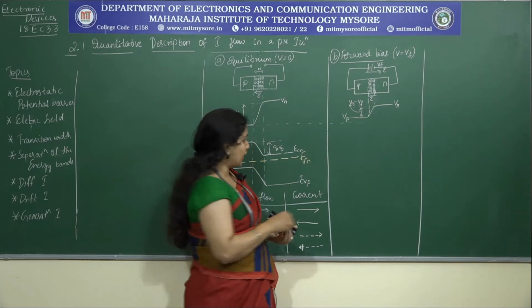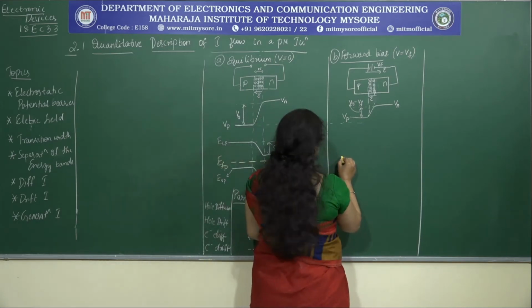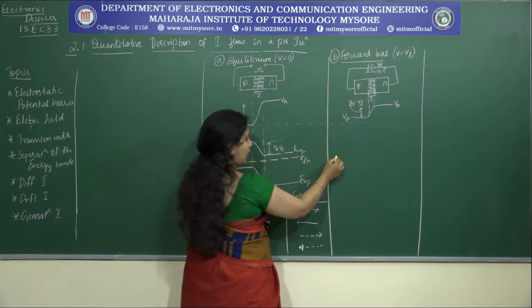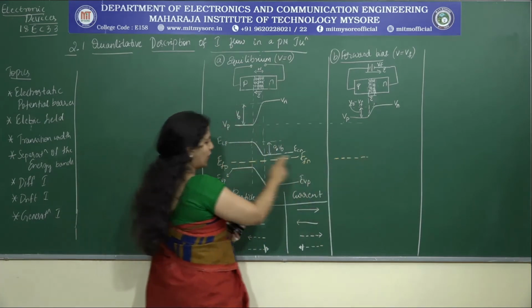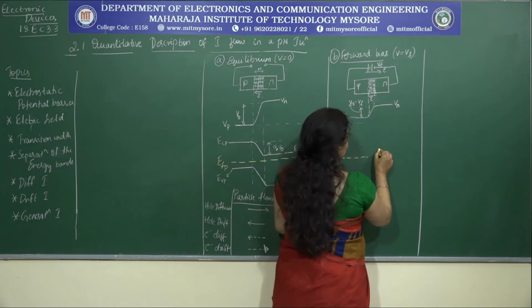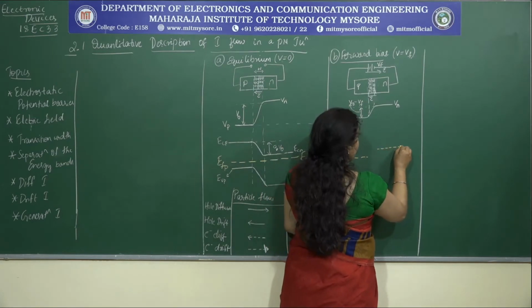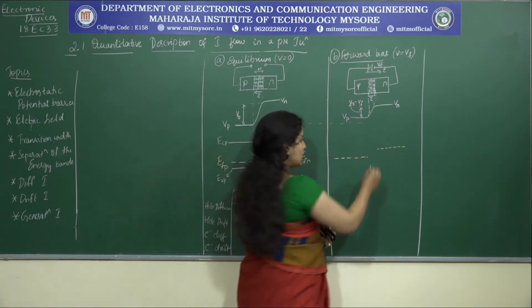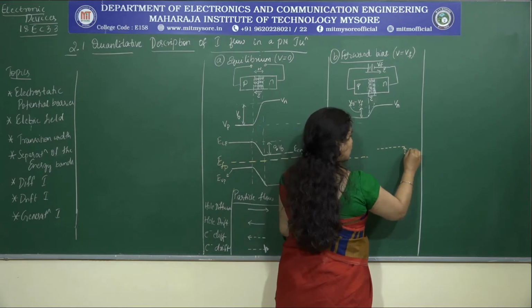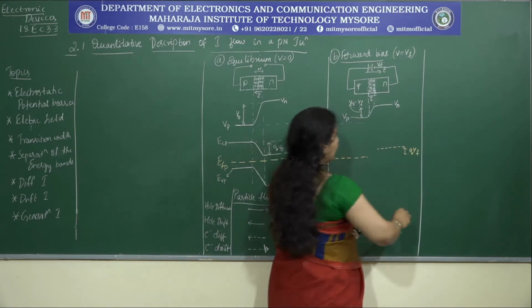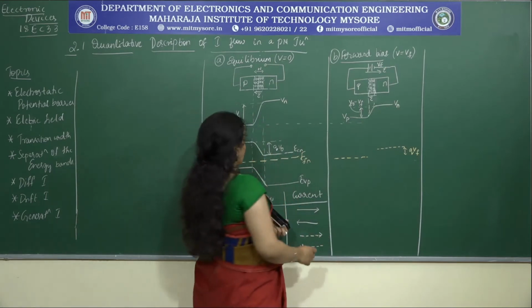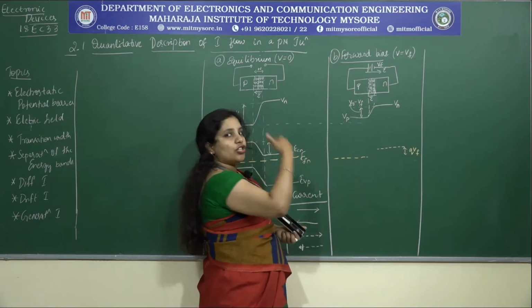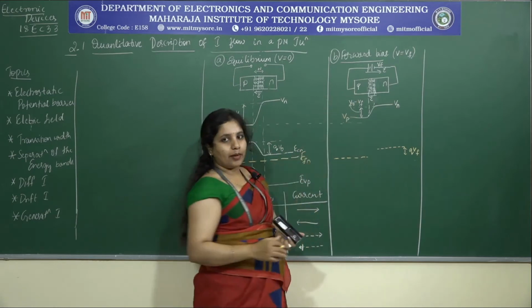So let me just write it. The Fermi level of the p-type I will represent at the same level as before, whereas the Fermi level of the n-type is shifted upward. And what is the difference between these two? It is Q times Vf. Done.